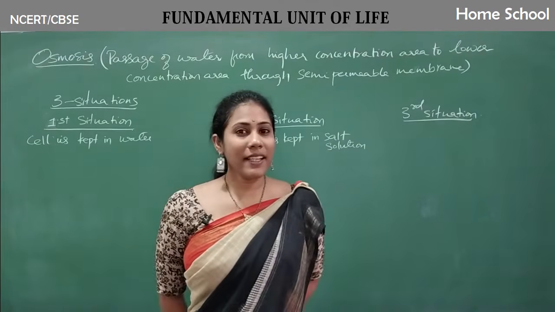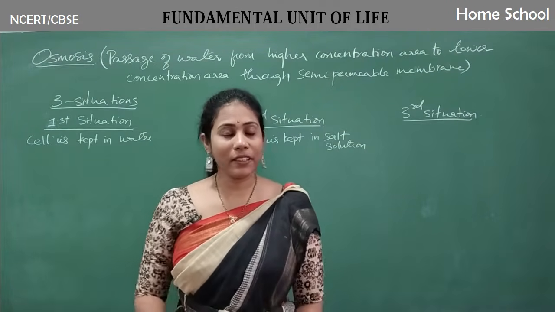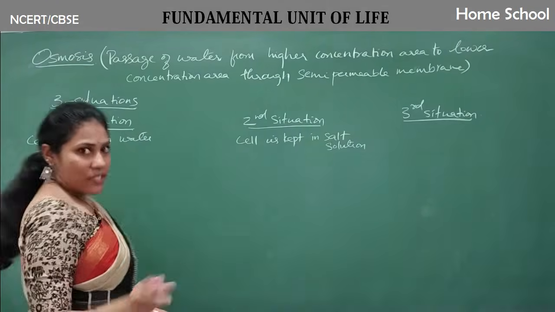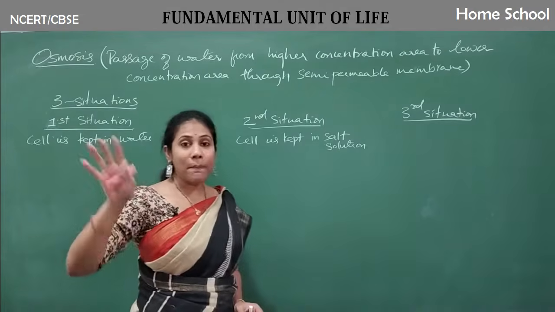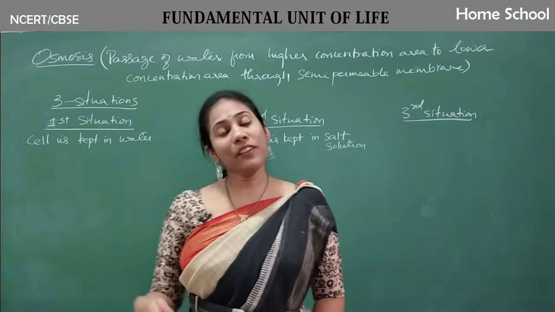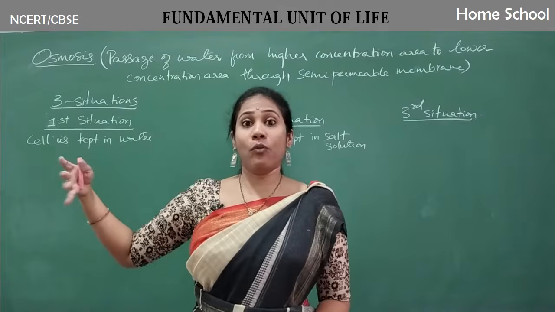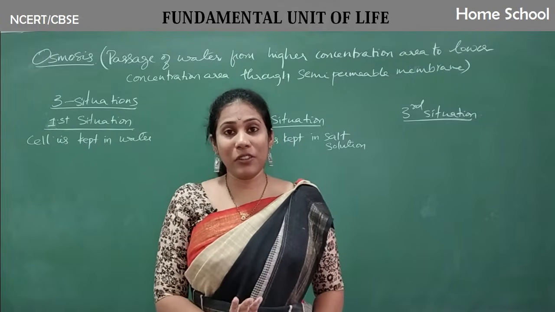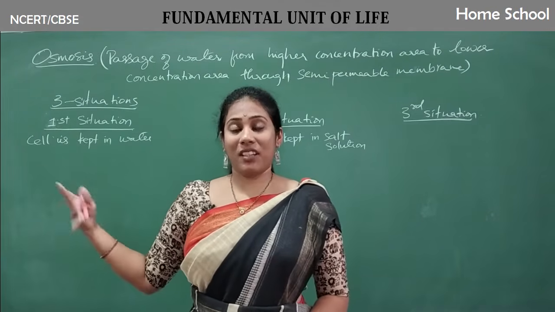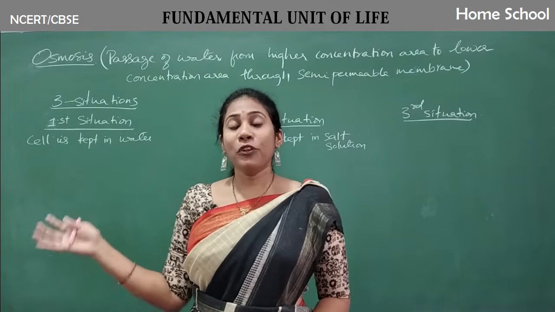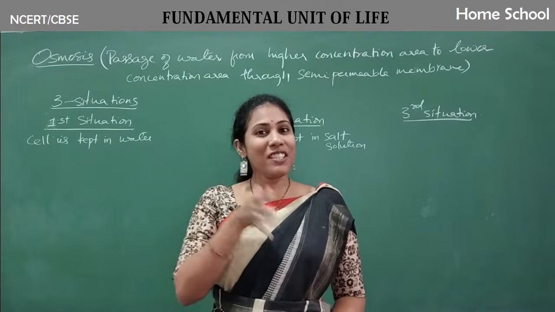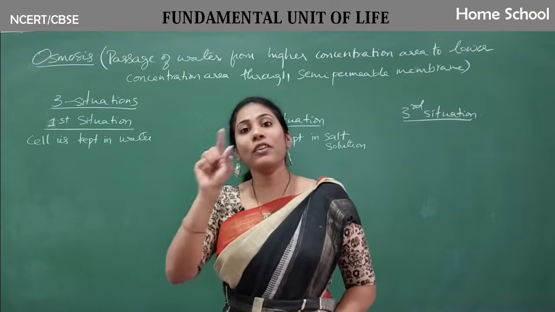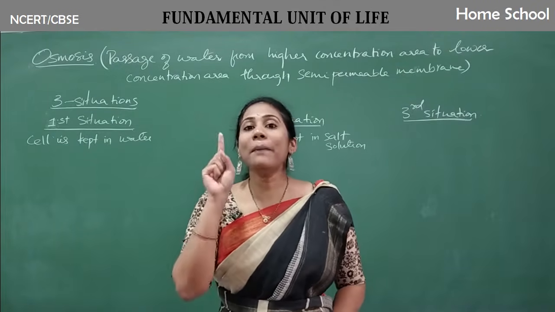Now let us learn more details about osmosis. On osmosis, let us study some experiment. We all know what osmosis means; just now I discussed it a lot. It is the passage of water, guys, from higher water concentration area to lesser water concentration area. The water which is more in a particular area always passes to the area where there is less water through a membrane called a semi-permeable membrane.